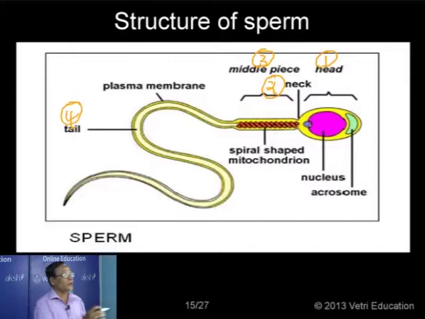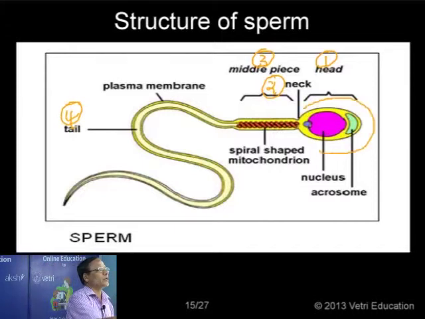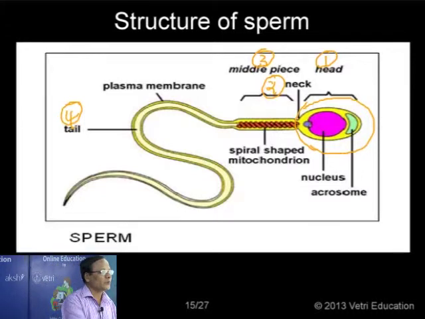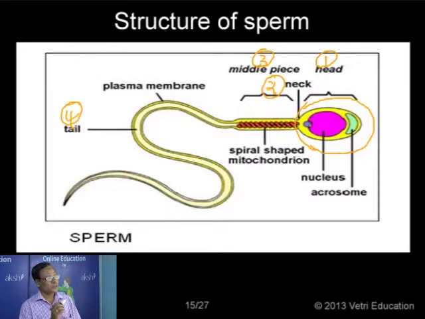Now the head of the sperm is more or less ovoid in shape. The major part of the head is occupied by the nucleus. You see a large nucleus, and the nucleus is the one having the genetic material, having the haploid number of chromosomes. Then in front of the nucleus we have an acrosome, a body present at the tip.